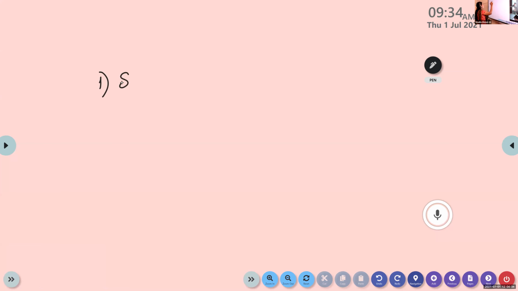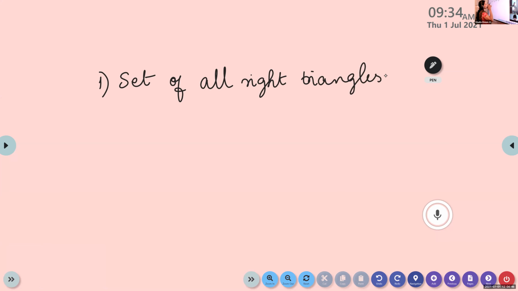First one, set of all right triangles. If it is set of all right triangles, which is the universal set you will propose here? We want a set which is bigger than this, isn't it? So what is the universal set you can give? It means we want a set which contains all the right triangles. Yes, Pranav, you're coming with some idea. Tell me. Triangles, figures,